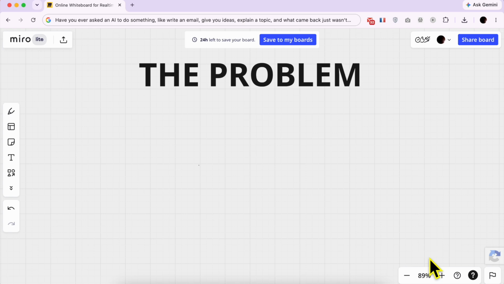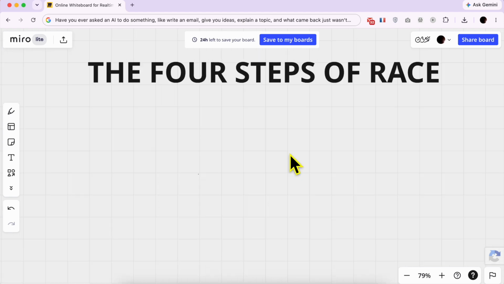And it happens because we talk to AI like it can read our mind. We give it a blurry instruction and hope it figures out the rest. Today, I'm going to show you a dead simple way to fix this. 4 steps, and once you know them, you'll get what you want from AI on the first try, not the fifth. Here's the method. It's called RACE.